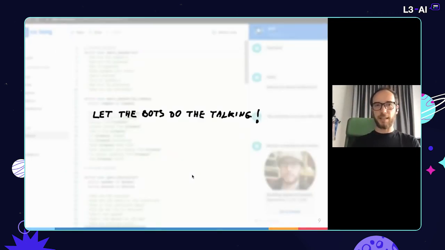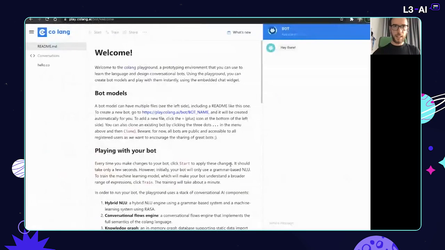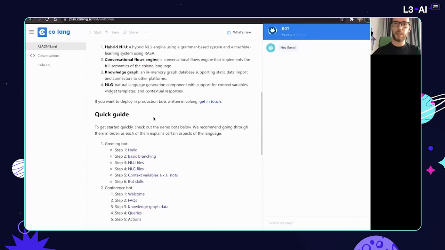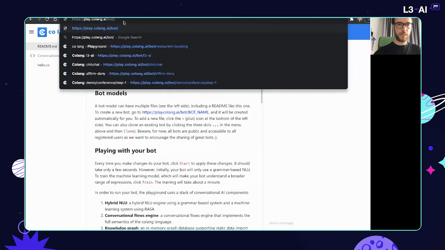Now, I'm a big believer that we should let the bots do the talking. So what we're going to do now is look together at the conference bot built using Colang. This is going to be a live demo, so bear with me in case something breaks. This is the Colang playground. We can use it to learn the language. There are some good resources in here, some tutorials. There's a call to action link, which you can use to get access to the playground. I'm going to show that again towards the end of the presentation. So without further ado, let's get started.